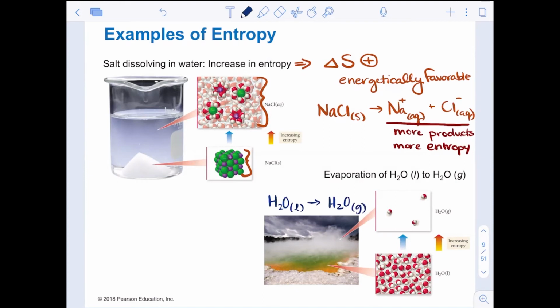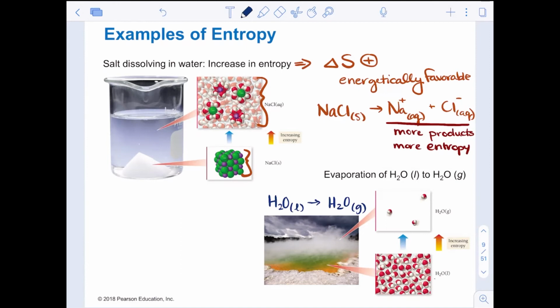H2O is not an ionic compound. All we're doing here is a state change, solid, liquid, gas change. We are going to be increasing the entropy as we are increasing the more independent movement of the particles.